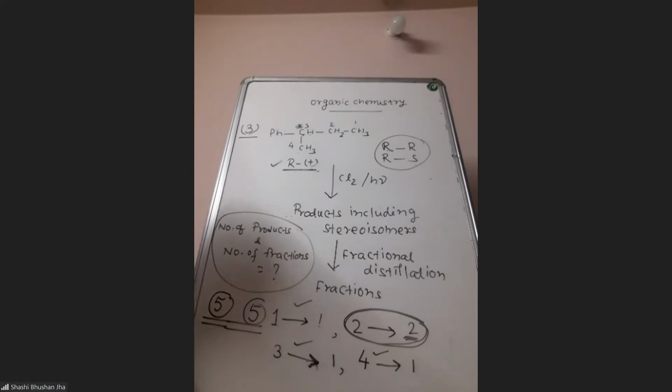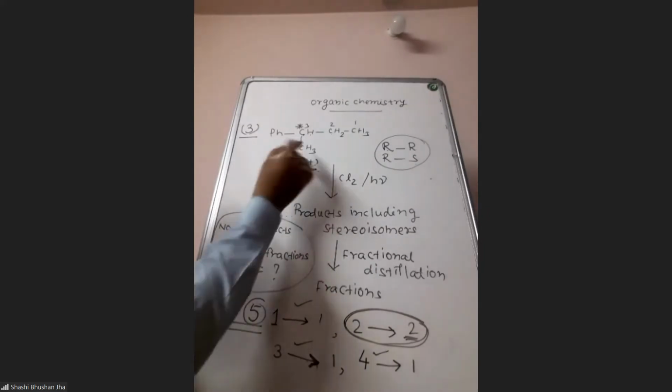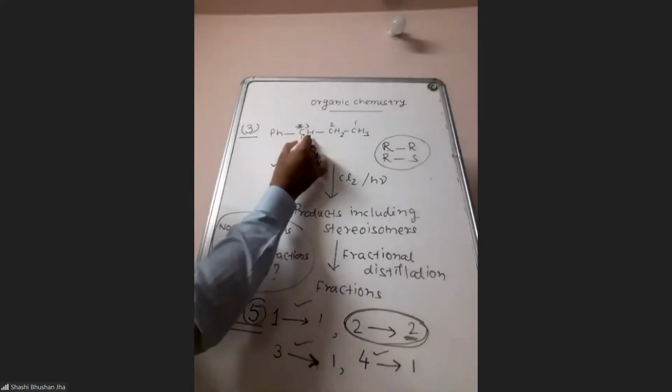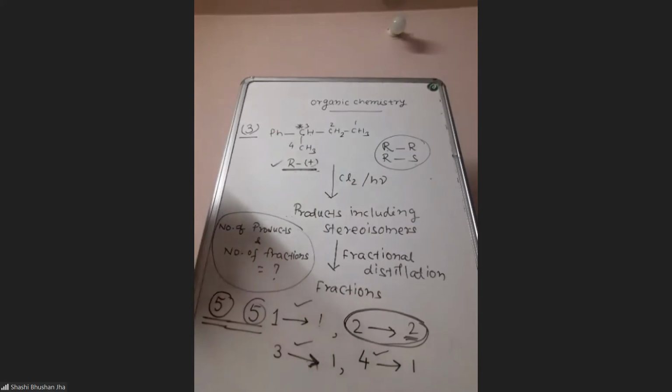If you try to recall the SN1 reaction, what is happening there? If we are starting with R, we are getting a mixture of R and S. So how can we take that R will remain R? We cannot. Sir, then in a free radical mechanism, is it possible to change? No. Here, you should understand the meaning of this question. If you take any sample, then in that sample you will not have only the R form of this compound. You will have R and S both, a mixture of R and S.